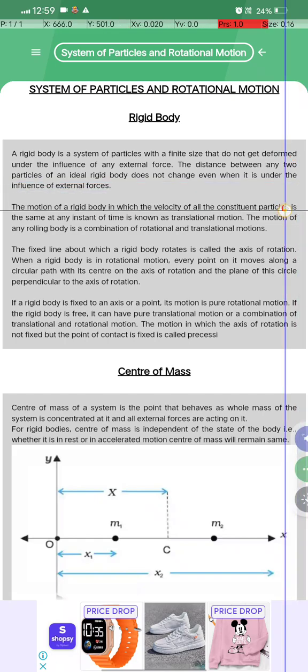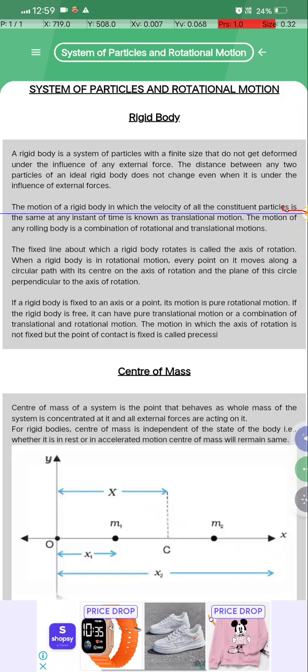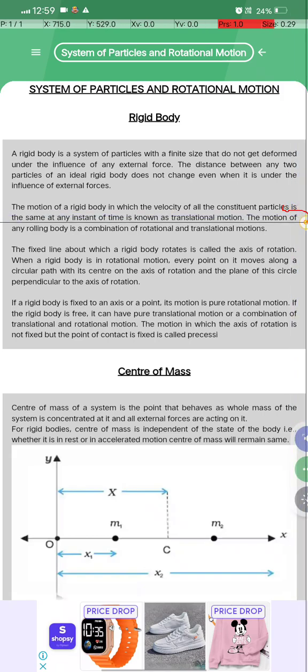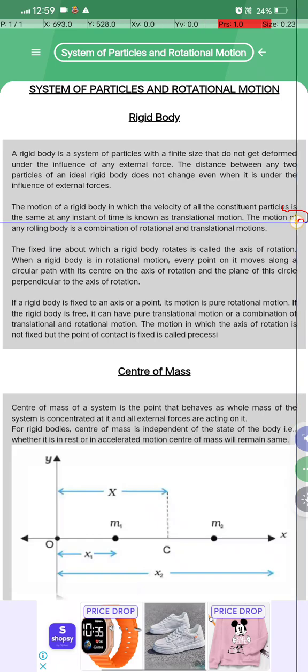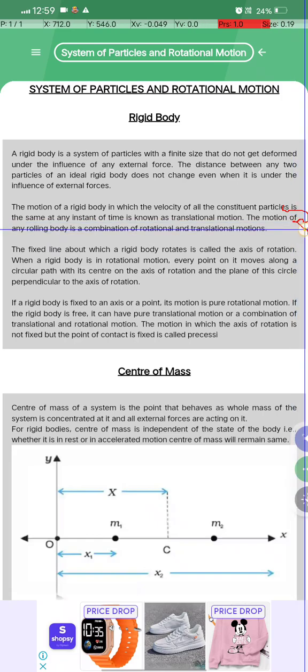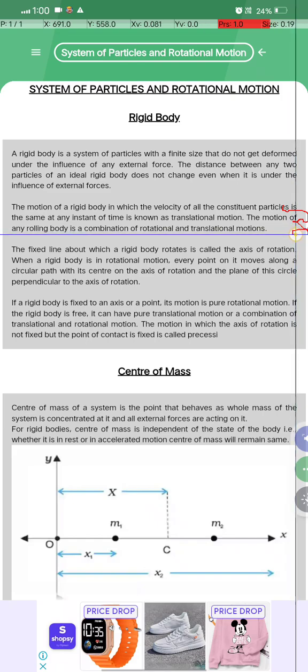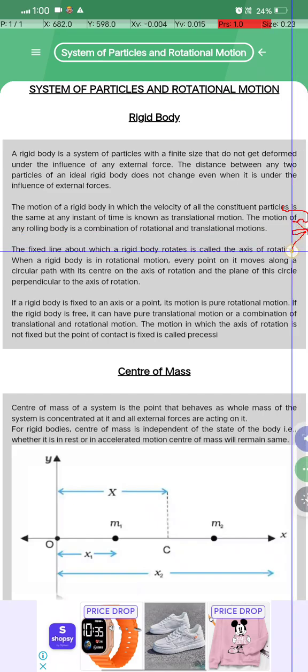The motion of a rigid body in which the velocity of all its particles is the same at any instant of time is known as translational motion, and the motion of a rolling body is the combination of rotational and translational motion. The fixed line about which a rigid body rotates is called the axis of rotation, and this is rotational motion.